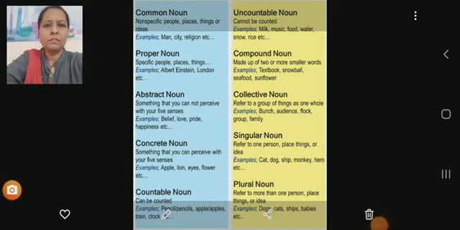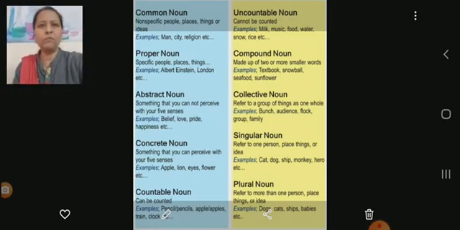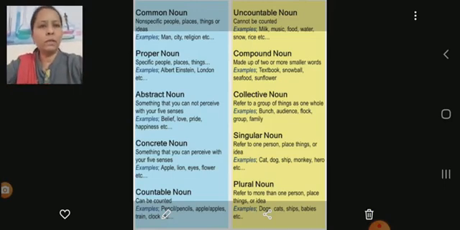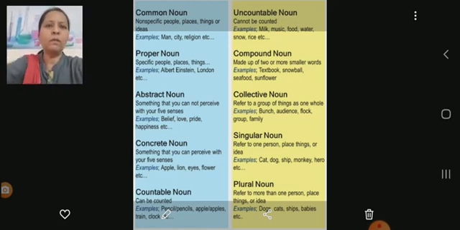Now, students, in this particular video, we are going to study nouns and kinds of nouns. What do you mean by a noun? A noun is the name of a person, place, animal, or thing. Now, on this screen, you will see there are altogether 10 kinds of nouns.